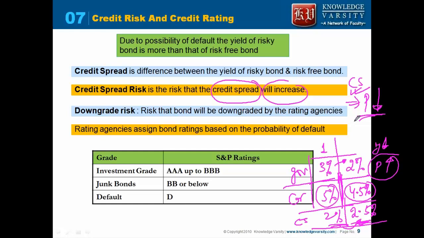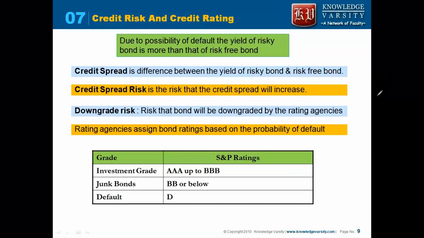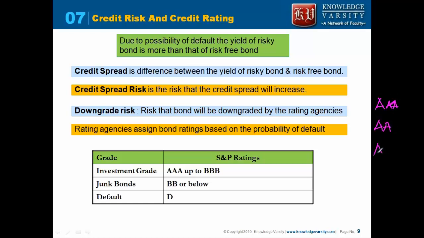Downgrade risk is a risk that the bonds will get downgraded. The bonds have to be rated by bond rating agencies like Standard and Poor's, Fitch, and Moody's. So they rate the bond. Typically, if you consider a rating by S&P, you have bonds like AA, AAA, A. AAA bonds have the highest rating. Highest rating means these are the safest bonds. As a result, AAA bonds will have the lowest yield. So the yield will be lowest for the AAA bond.